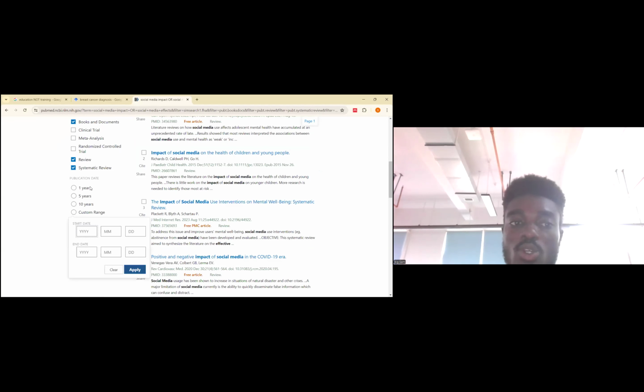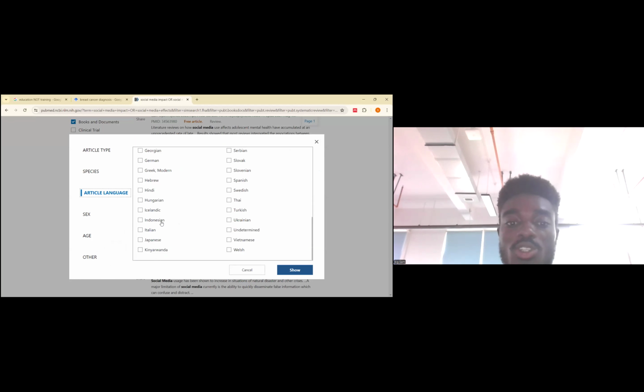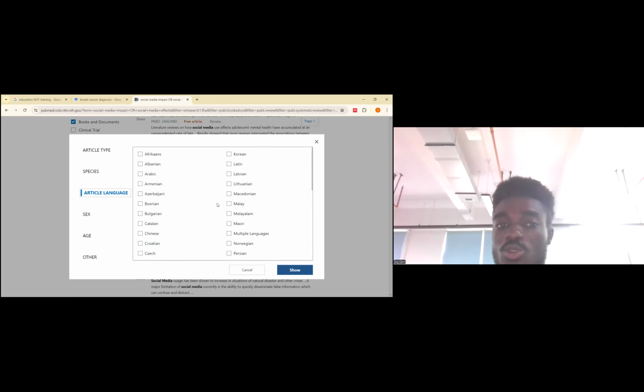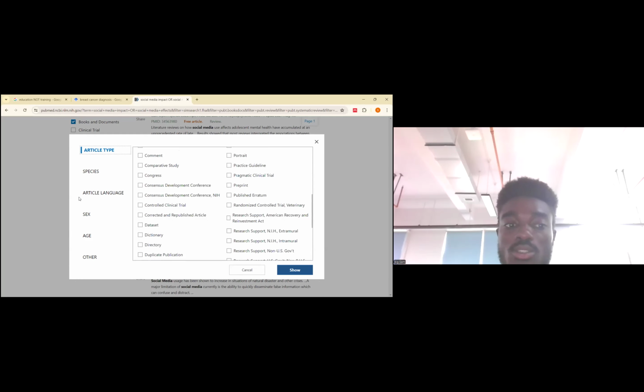And also we can talk about advanced, where we use the filters, like maybe if you want to change the language, even Indonesian, maybe you speak Indonesian and you don't want English, Portuguese, Russian, anything you want, you can just go to advanced and change it. The sex, the age, the article type, which type of article do you need? You can just change it according to your field. So that is this one.